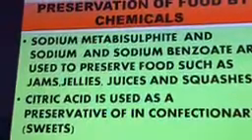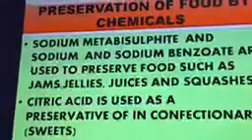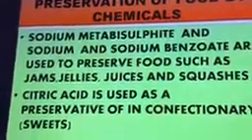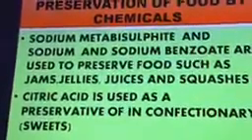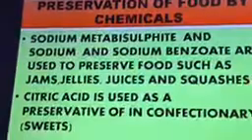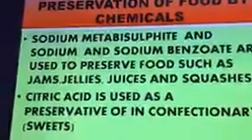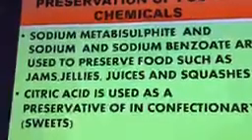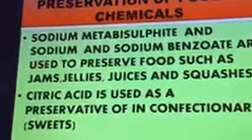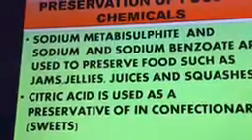Actually these preservatives are not very good for our health. That is why we say you have to consume fresh juices instead of these preserved juices, because they are preserved by using certain chemicals, and these chemicals are not very good for our health.